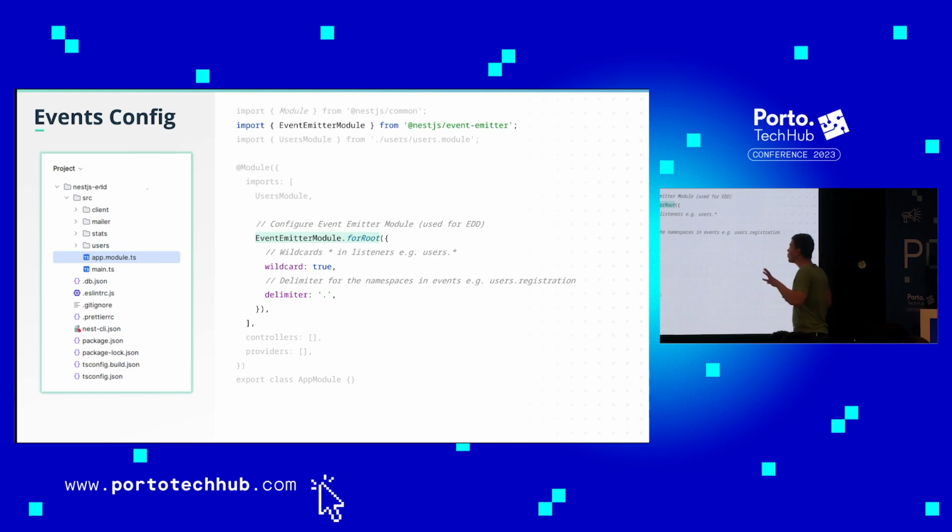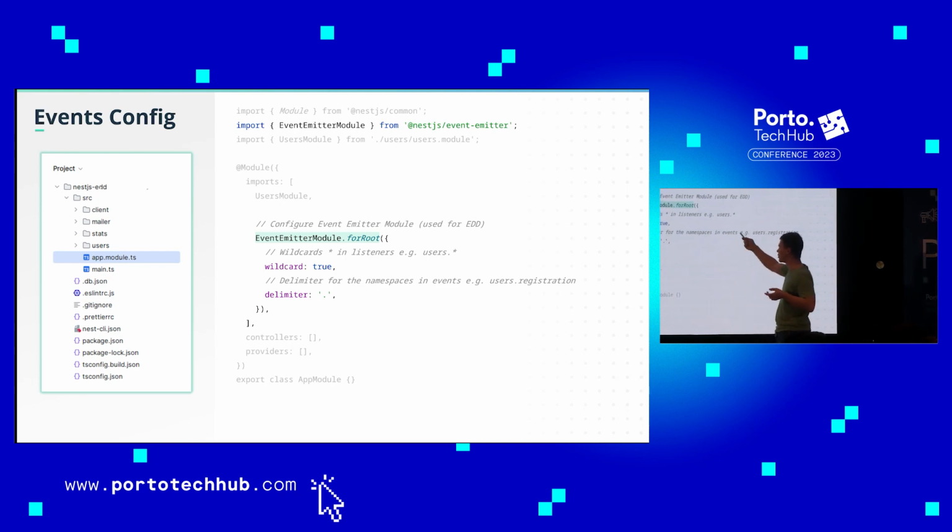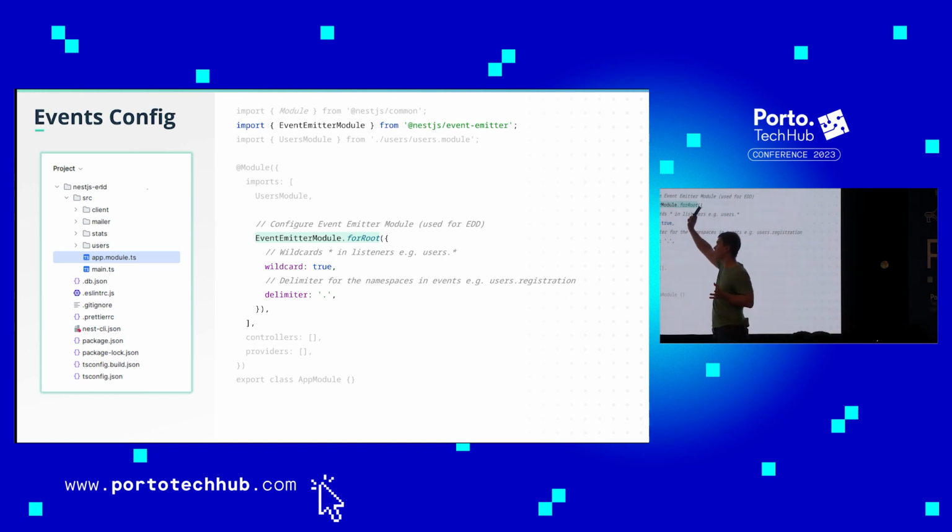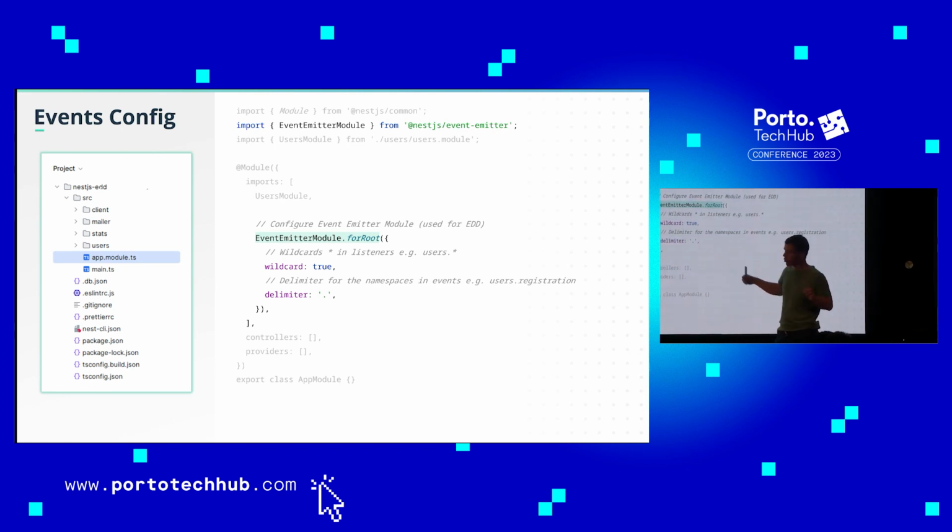Doesn't matter. When we're configuring our module, it can be an application module or a simple module, but usually this is required in the main module, which is the application one. We can invoke or enforce the event emitter which we just installed on the previous slide, and set some options.